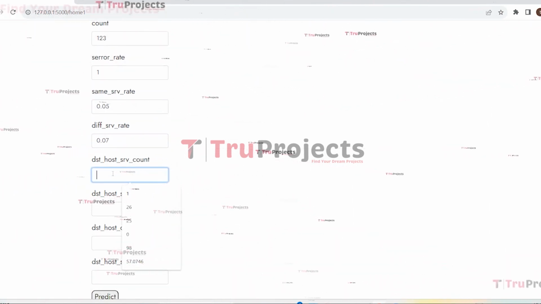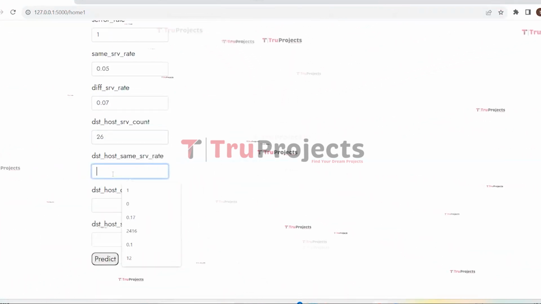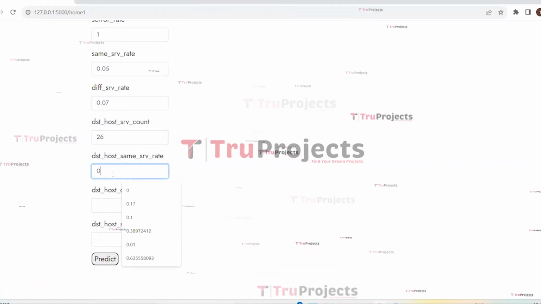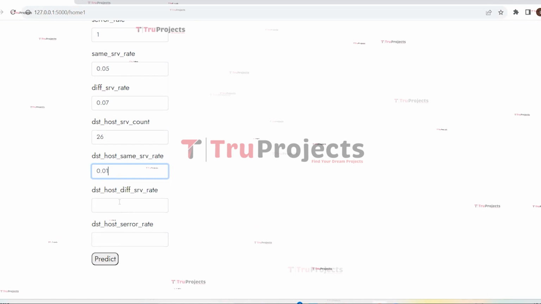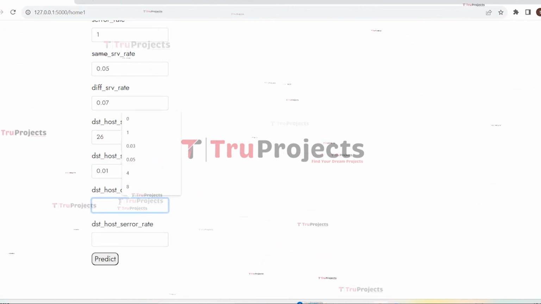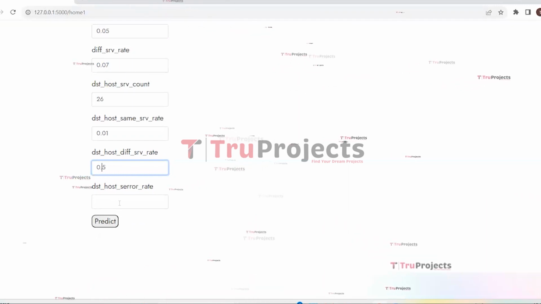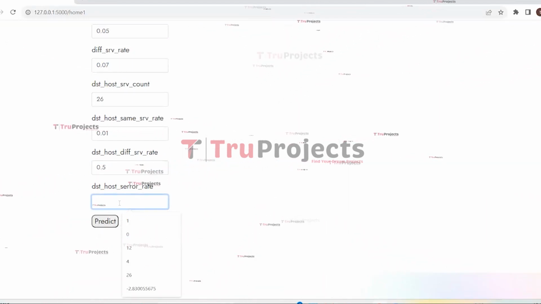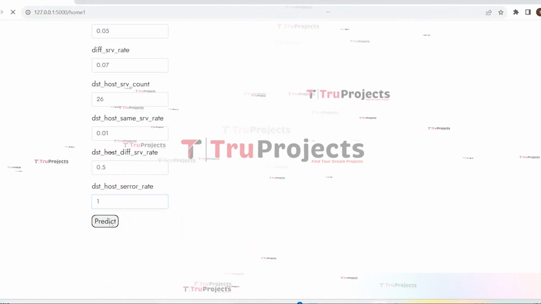Destination host server count is 26. Destination host same server rate is 0.01. And destination host different server rate is 0.05. Here we need to give destination host server error rate as 1, and now we need to click on predict.